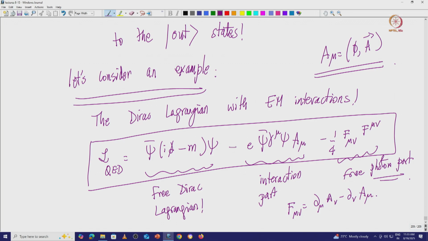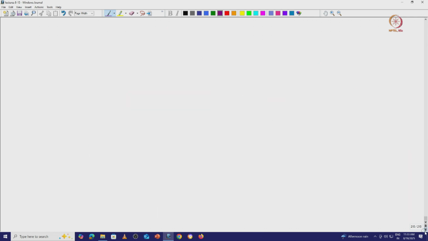Now, this has solutions. What the S matrix is telling you is that the first part of this thing has solutions which are free, which are your u and v and everything essentially, whatever particle or antiparticle solution, and this is nothing but your interaction part, and this is for again the photon part. What it tells you is that,